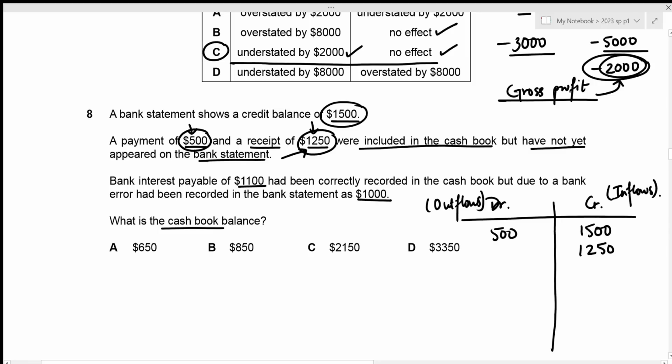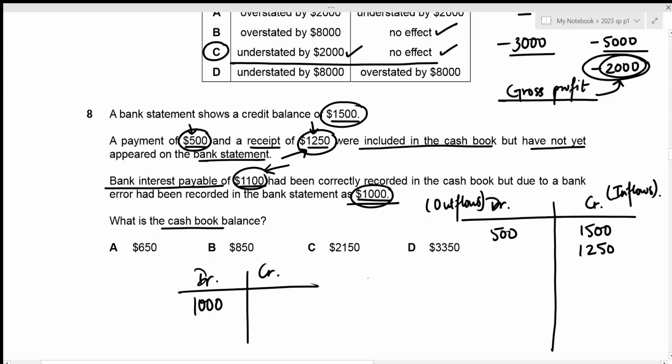Then we have bank interest payable of 1,100 had been correctly recorded in the cash book, but due to a bank error, it had been recorded in the bank statement as 1,000. All right. So we have bank interest payable, which means that this is an outflow. This is the interest that we need to pay to the bank, right? And it was already recorded in our bank statement as 1,000, which is an error. It should have been actually 1,100. So we've already recorded the outflow as 1,000, right? And that is an error. So we have 1,000 on the debit side, but it should have actually been 1,100, right?